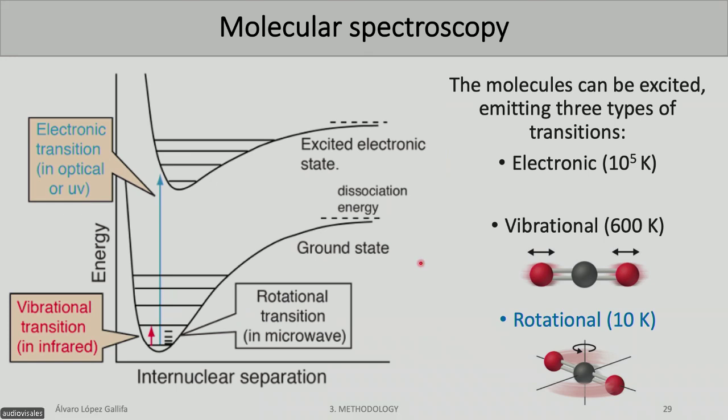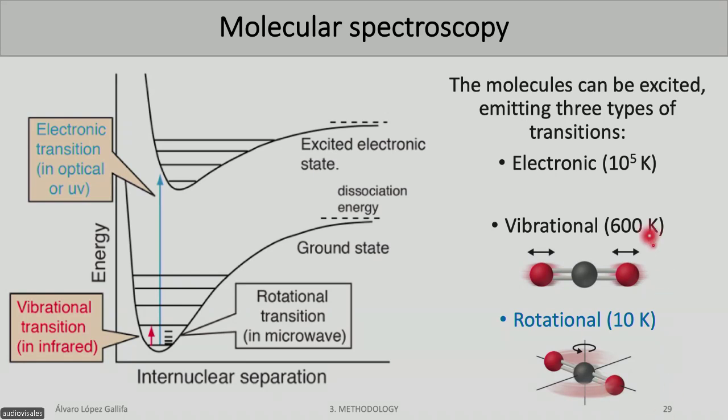Molecules emit in different types of transitions. We have electronic transitions, which are triggered due to the movement of the electrons. We have vibrational transitions, which are triggered due to the tiny movements of the nuclei of the atoms within the molecule. And also we have the rotational transitions. The rotational transitions are really important for us because it's when the molecule moves as a whole, and this movement of the molecule will trigger some transitions.